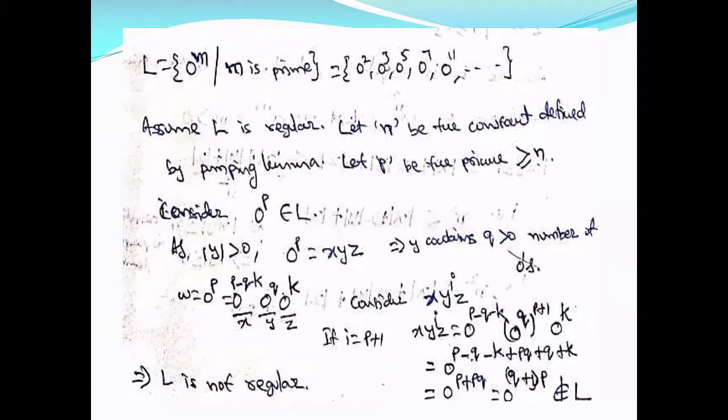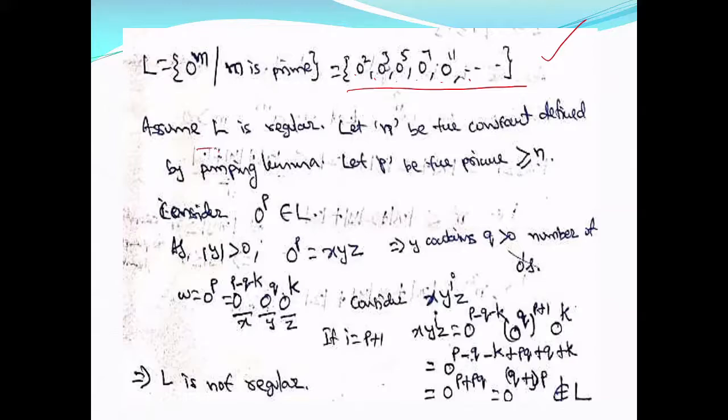Now look at this. L equal to 0 power m such that m is prime is a language I am considering, and I want to prove that this is not regular. How can I prove that it is not regular? First, I am assuming that L is regular. You can see the strings in the language are infinite: 2 zeros, 3 zeros, 5 zeros, 7 zeros, 11 zeros. Next you will get 13 zeros, next 17 zeros, and so on. The number of zeros is prime.